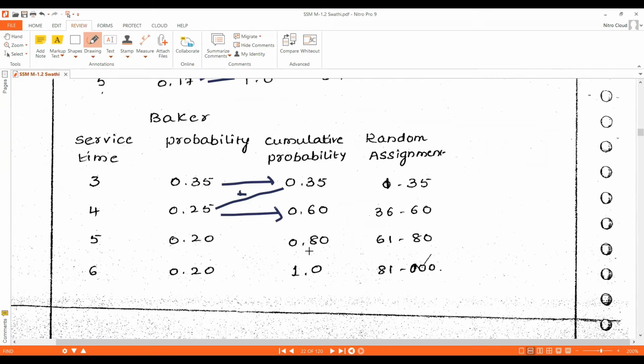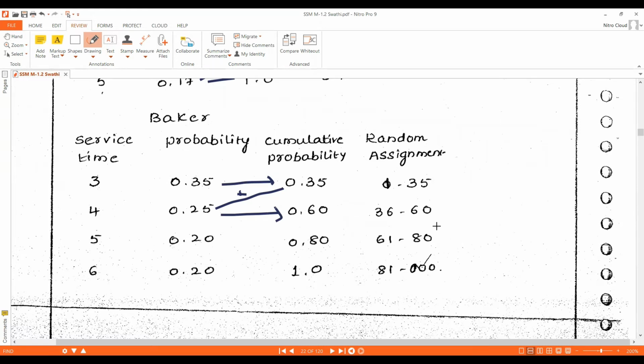To find the next cumulative probability, we add the previous cumulative probability, that is 0.60, and the present probability, that is 0.20. 0.60 plus 0.20, we get 0.80. For the next cumulative probability calculation, we add the previous cumulative probability, that is 0.80, plus the present one's probability, that is 0.20. 0.80 plus 0.20 gives 1.0. Now we need to assign the random digit.